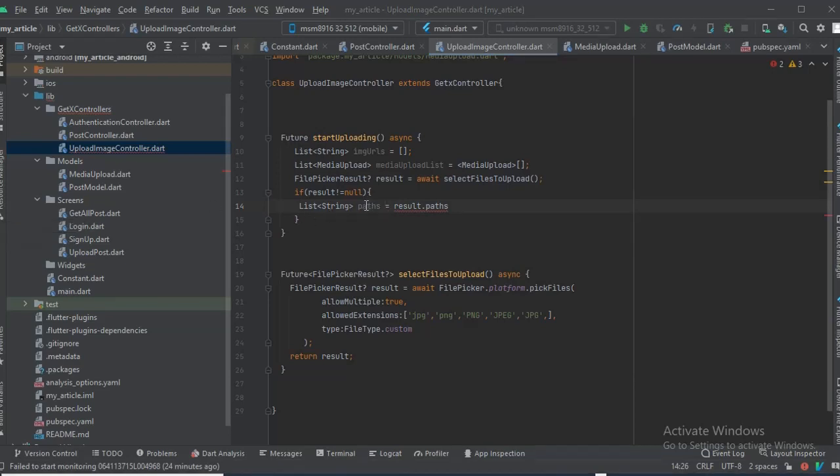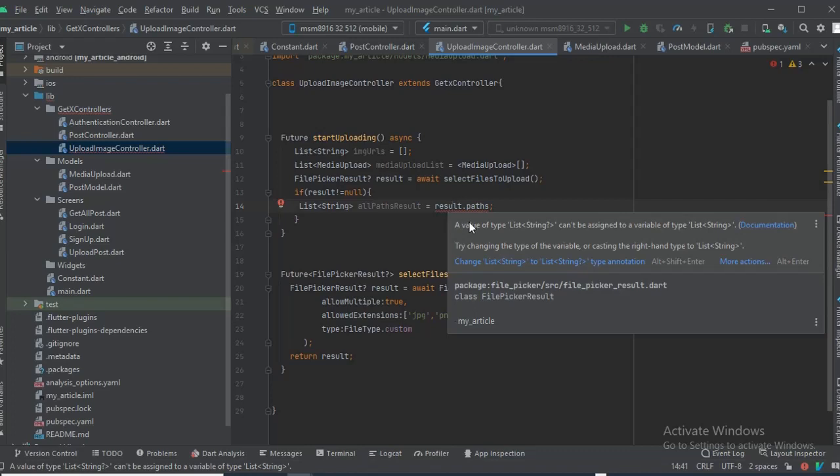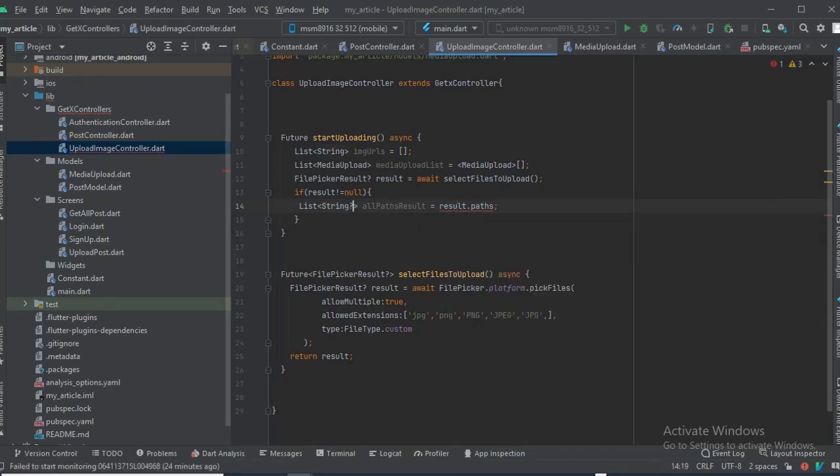Let's just call it all paths results. So it sent me a red line for some reason here, and in the red line, what am I seeing? Okay, let's just make it nullable as well.